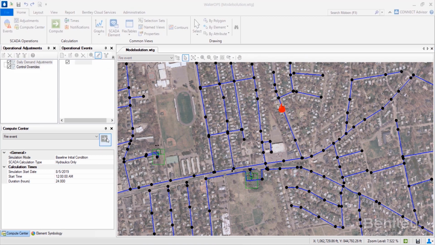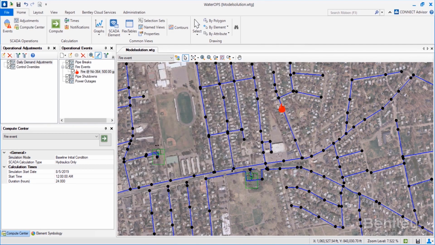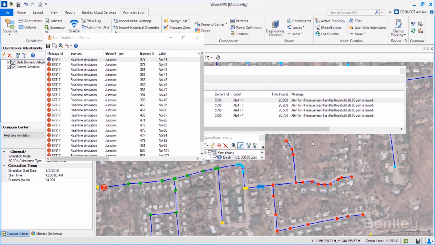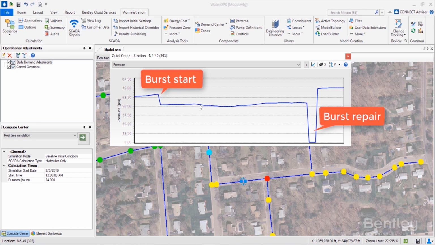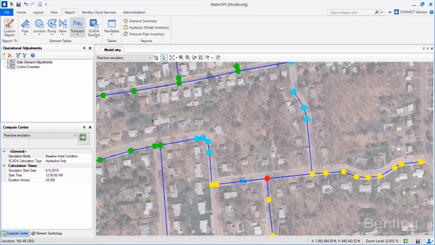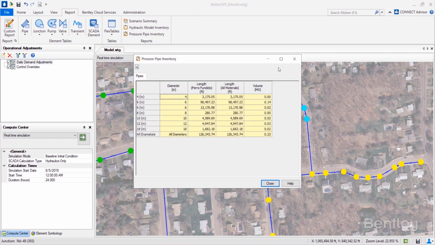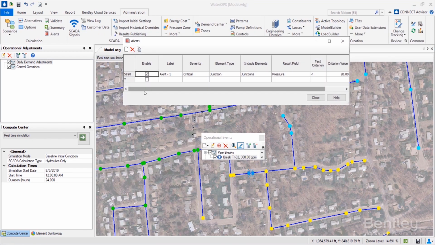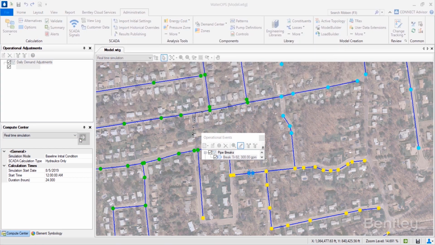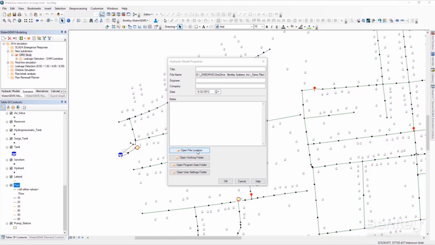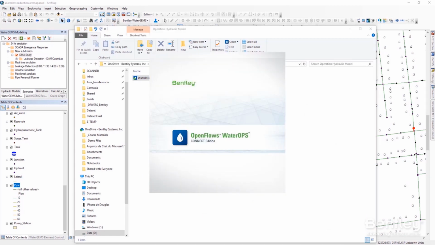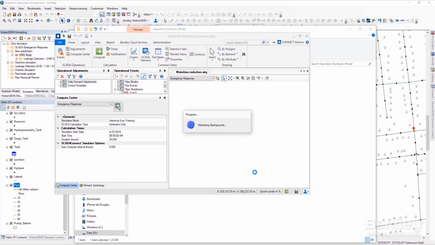Once your hydraulic models are updated with operational data, the application displays a complete map of all water infrastructure, including color coding and alerts for problem areas, graphs illustrating pressure and tank levels, as well as evaluations for water age and constituent, and one-click reports for other various water assets. OpenFlows WaterOPS can also be configured to send critical warning messages in the event of emergency, delivering utility-wide access to crucial information. OpenFlows WaterOPS also seamlessly opens OpenFlows WaterGEMS and OpenFlows HAMMER models, including models created within ArcGIS.